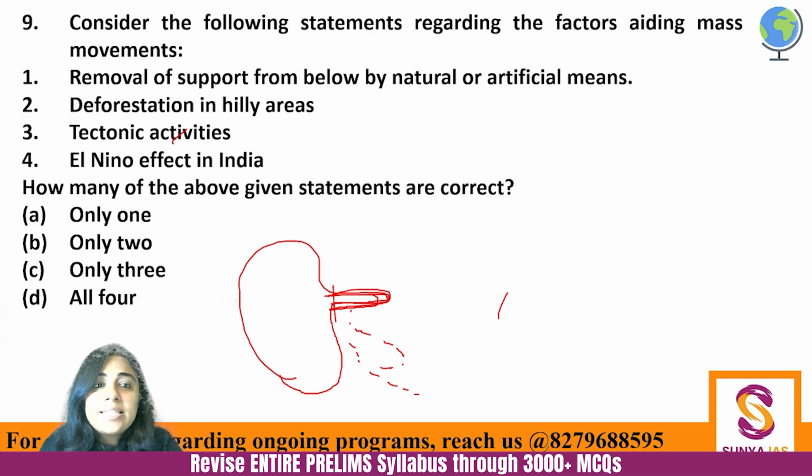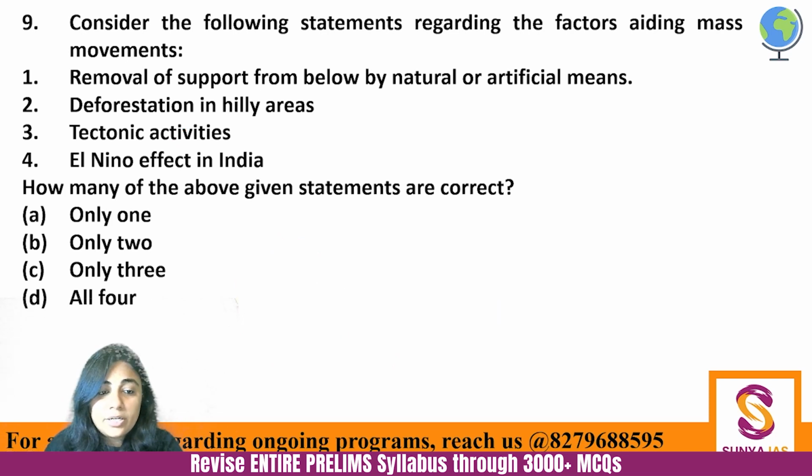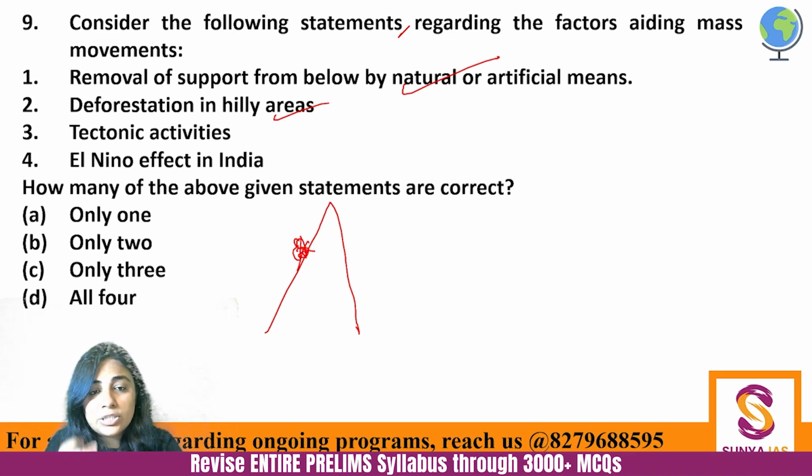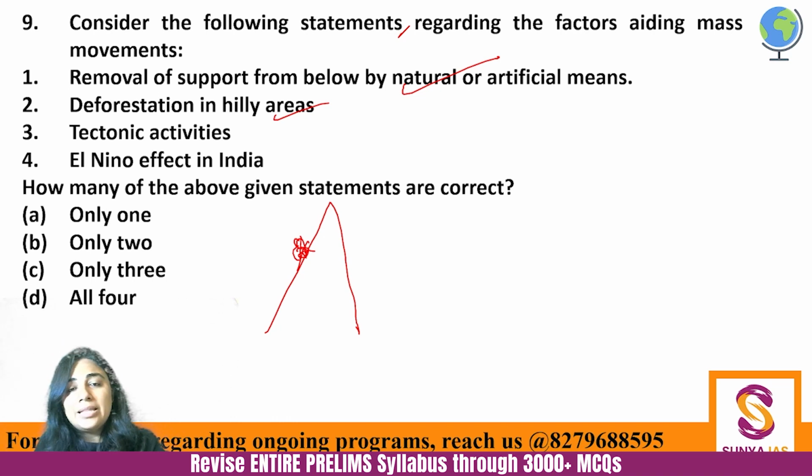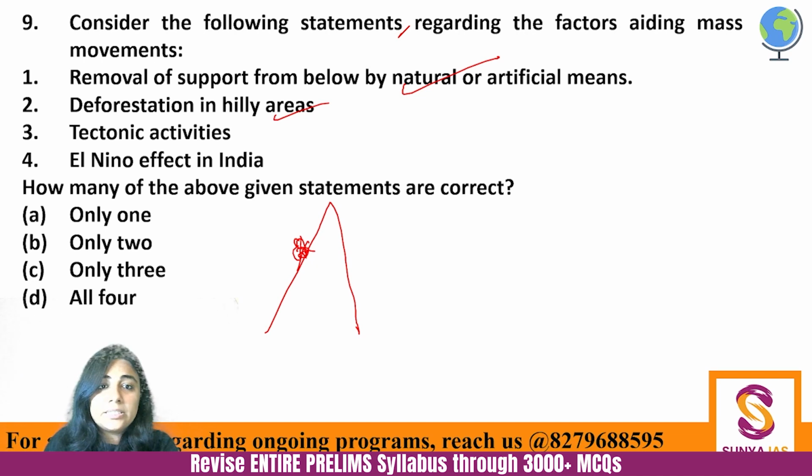But that will not be a prerequisite for it. So here, removal of support will aid the mass movement for sure. Similarly, deforestation in hilly areas. If this is a hill, these are some trees, etc. If you cut these trees, which are tightly keeping the soil together, that soil will be loose, and because of that there is higher probability of mass movements. ठीक है, जैसे slump की बात की थी हमने.